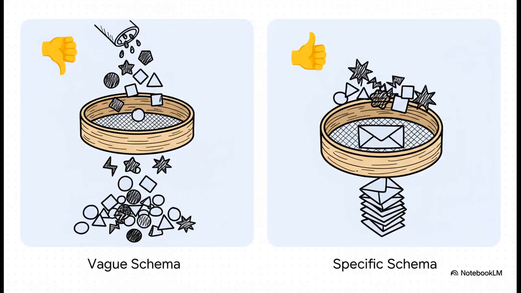First things first, you have got to be specific. A vague schema like type is string is, well, it's almost useless. A good schema, though, adds a format hint like email and can even throw in a regular expression pattern for really precise validation. That specificity is what gives you powerful automatic error checking.